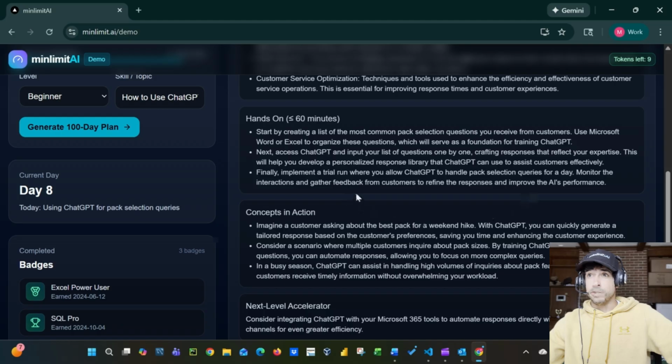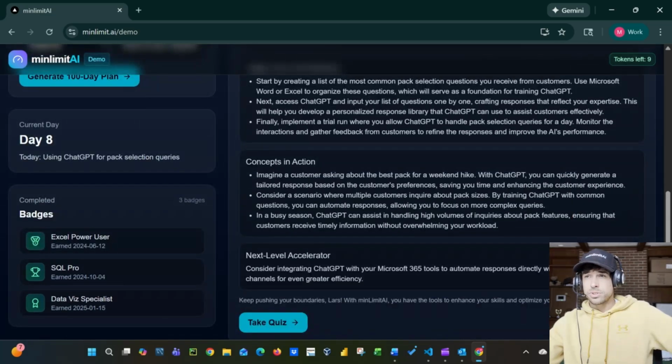So finally, implement a trial run where you allow ChatGPT to handle pack selection queries for a day, monitor the interaction and gather feedback from customers to refine the responses and improve the AI's performance. So this is something where Lars can sit there and say, okay, I've got this customer, maybe it's online input, or maybe it's even real time. What pack should I put them in of the list of packs that I fed to you for context? And see what ChatGPT does compared to what Lars would do, and you can kind of go back and forth and figure out what the missing points are there, what kind of context ChatGPT would need. And of course, he's just getting more experience with the tool, is kind of the bottom line here.